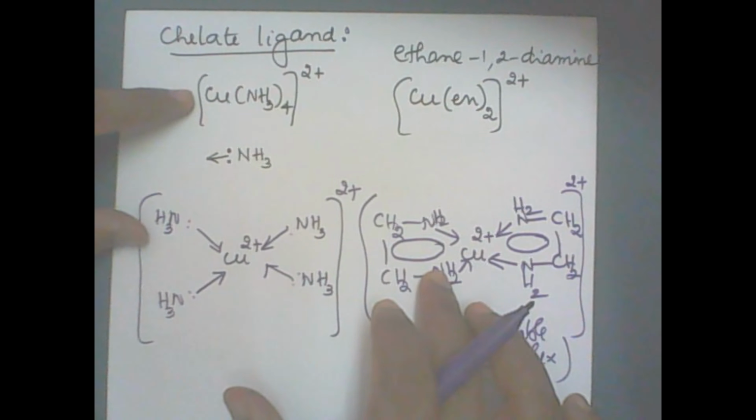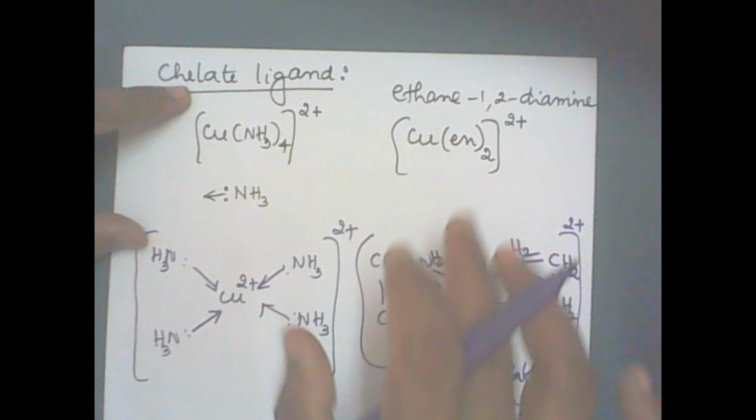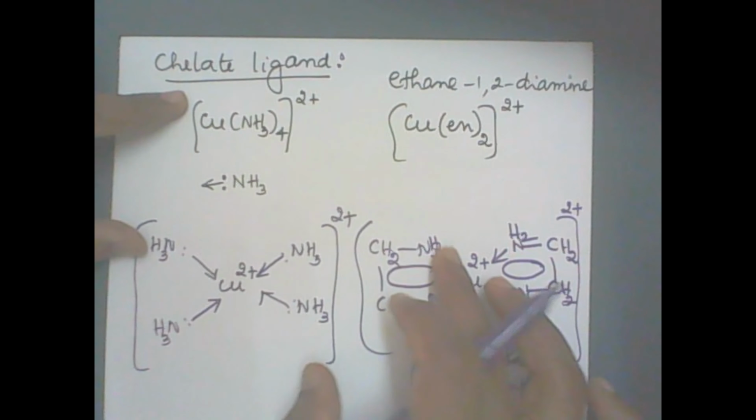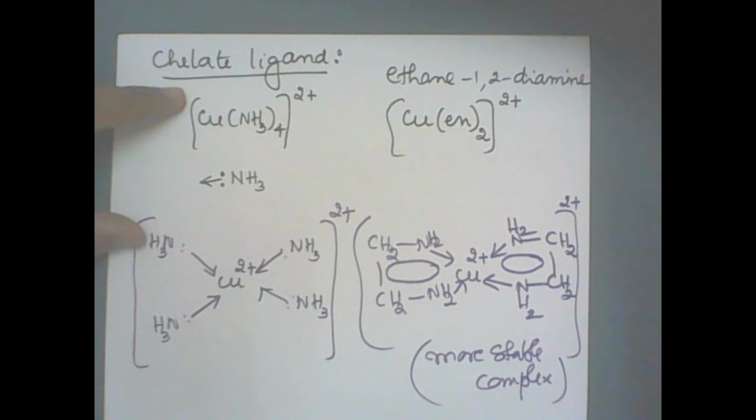So this molecule en with Cu is a stable complex. Remember, en is a chelating ligand. Didentate, tridentate or hexadentate ligands are called chelating ligands. They can form ring-like structures which are more stable. Clear?